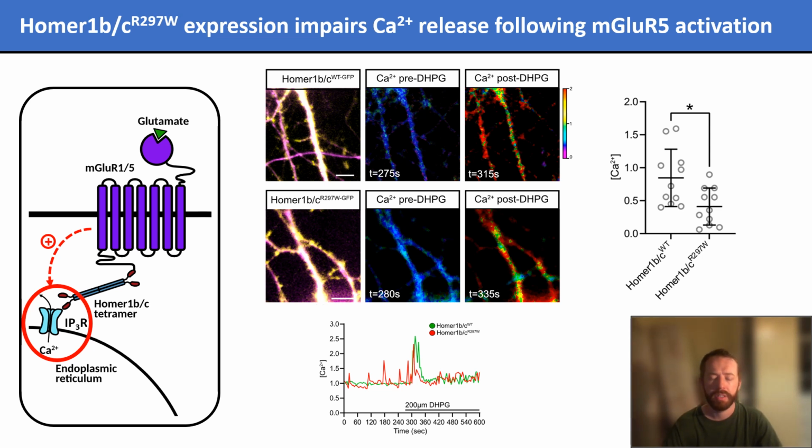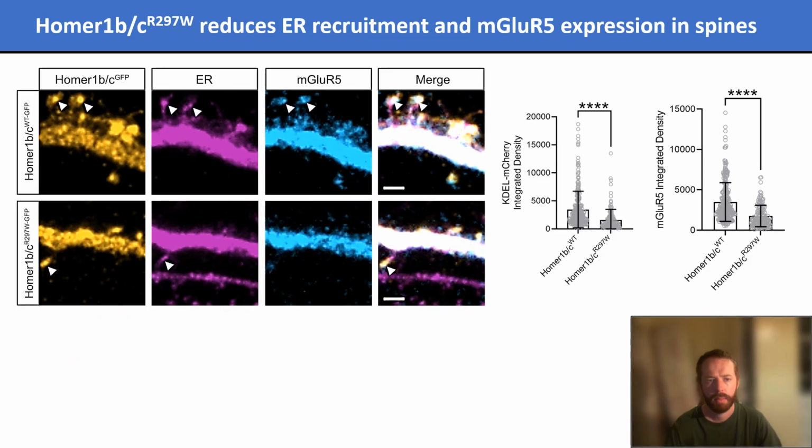I found that neurons containing the mutation release significantly less calcium compared to neurons containing normal HOMA1-BC. This suggests that the mutation uncouples a link between internal calcium stores and mGluR5 receptors. This particular form of calcium signaling is known to be important in regulating how neurons communicate with one another at the synapse. I hypothesized that the impaired scaffolding function of the mutant HOMA1-BC was causing both the ER and mGluR5 to be improperly recruited to spines where the postsynapse is located.